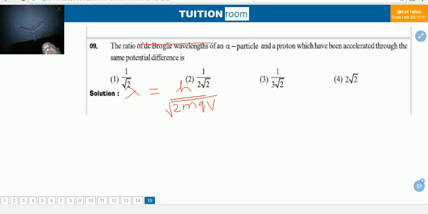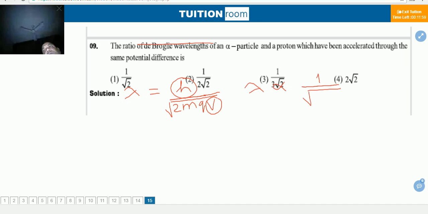This is the formula of de Broglie wavelength, where lambda is wavelength, h is Planck's constant, m is the mass of the particle, q is the charge of the particle, and V is the accelerating voltage. There are two particles, alpha particle and protons, accelerated through the same potential difference. V is constant, h is constant, and lambda will be proportional to 1 by